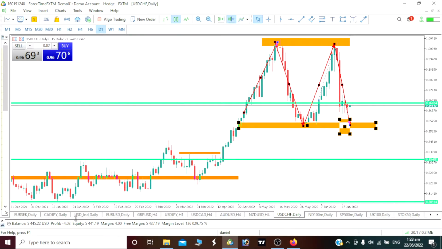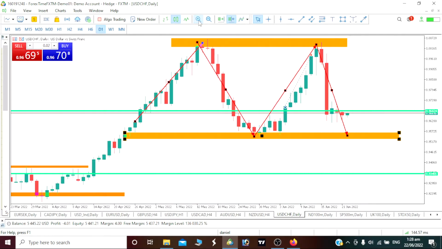So I'm still aiming for our price to hit this area here for the day, because one thing is that our USD index, as we are analyzing, would actually be falling, and it is actually falling this week. We can see it here. Day before yesterday, our price was bearish. Yesterday we had a bearish move, but now our price has opened bullish. Definitely we will still be closing bearish for the day.